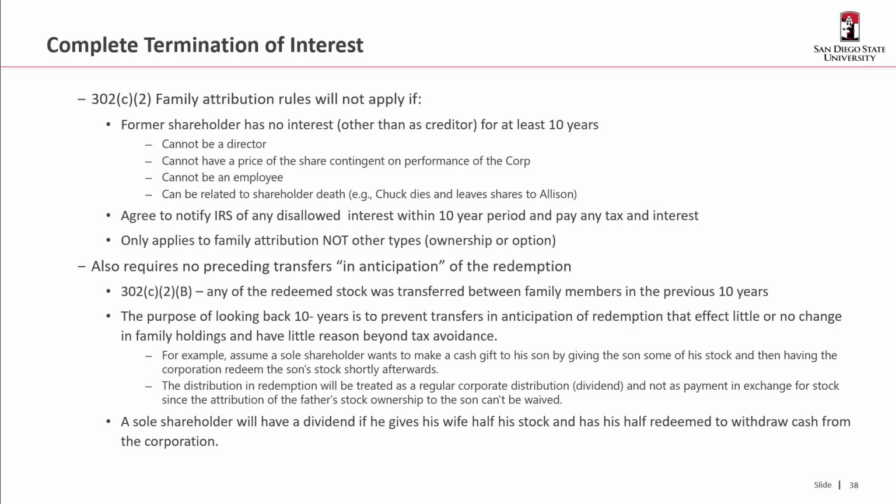For example, assume a sole shareholder wants to make a cash gift to his son by giving the son some of his stock and then having the corporation redeem the son's stock shortly afterward. The distribution and redemption would be treated as a dividend in this case, not an exchange for stock, since the attribution of the father's stock ownership to the son can't be waived. So a sole shareholder will have a dividend if he gives his wife half his stock and her half is redeemed to withdraw cash from the corporation.